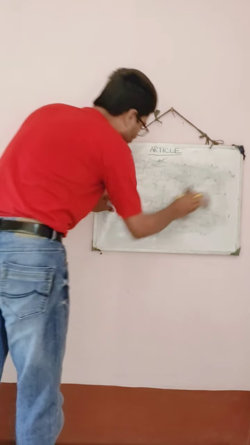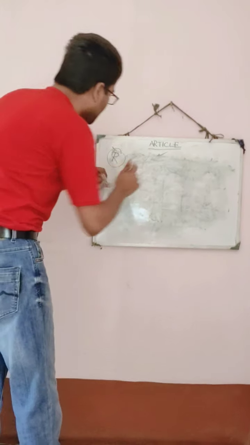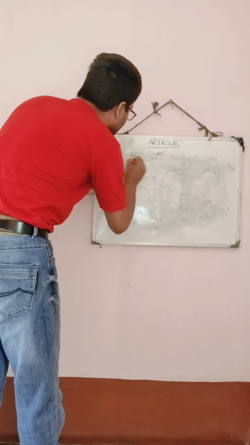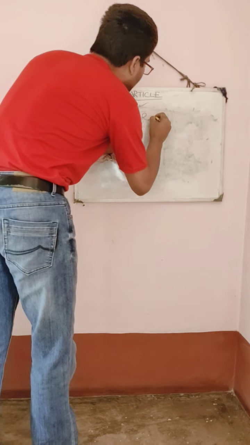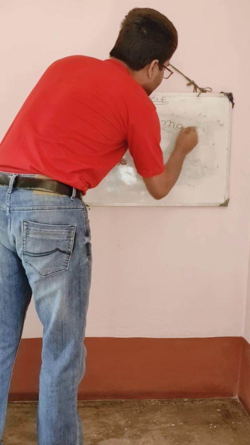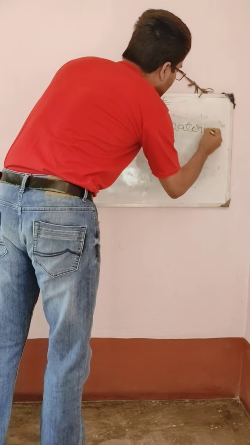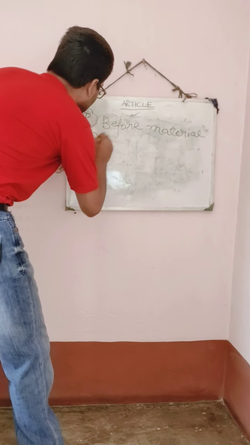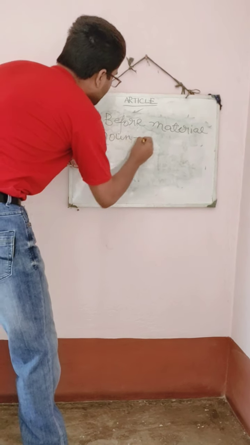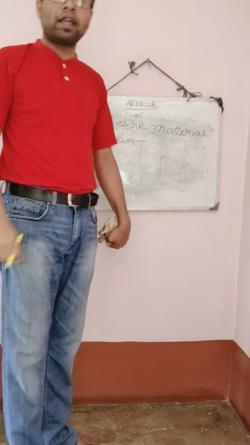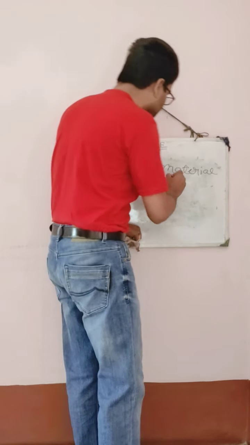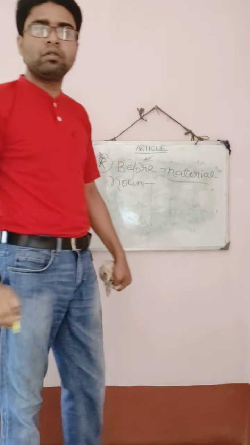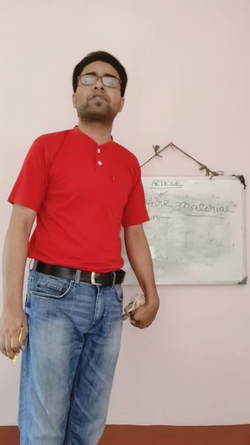The rule number 4 is before a material noun, no article is used. Okay, before a material noun, no article is used. What is a material noun? You all know that a material noun means the name of a liquid or the name of a substance.